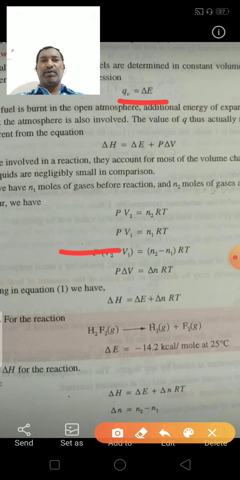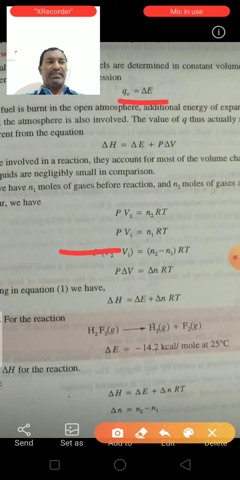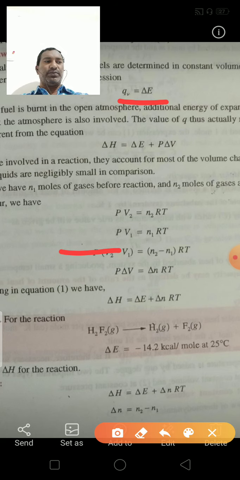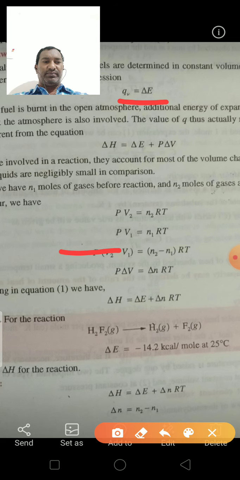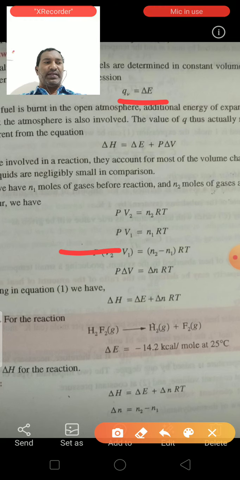The value of Q thus actually realized, that is QP is equal to delta H, may be different from the QV equation. The value of Q at constant pressure is equal to delta H.